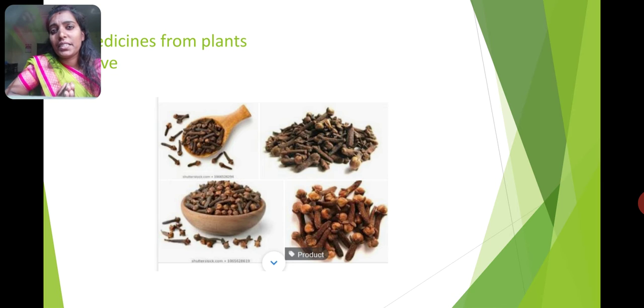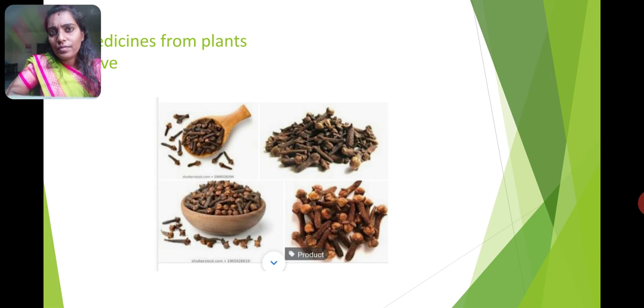We are getting medicines. So some of the plants give some medicines. Which are the medicinal plants? Examples, clove. You all know this clove. Some people suffer from toothache. For that they will use this clove to treat toothache. Okay, they will use this clove to treat toothache.